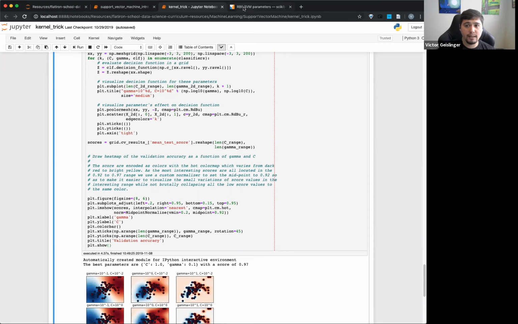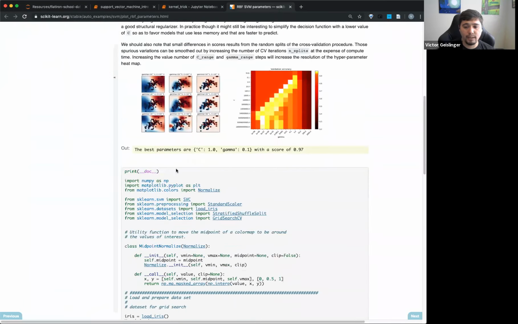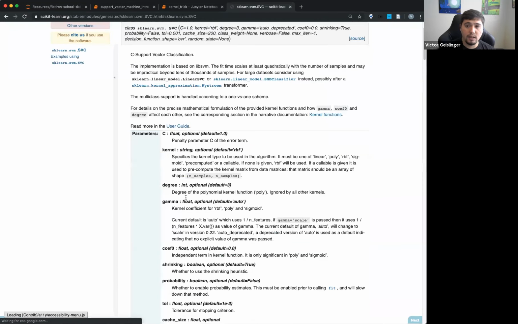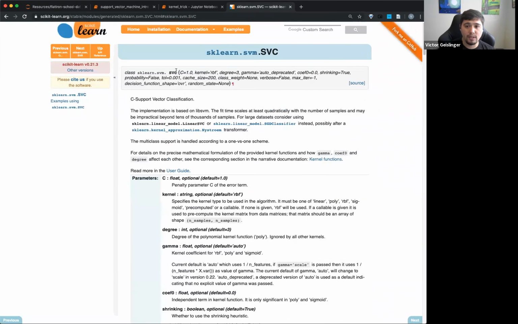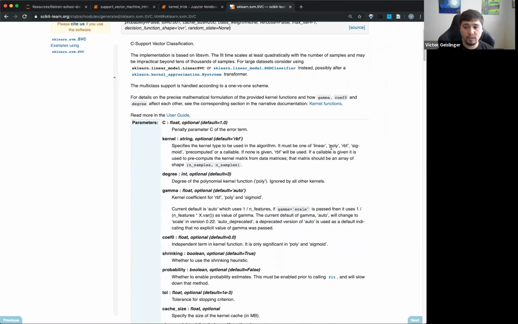Also note that in sklearn, you can see SVC. So we have SVC, and you can say the kernel can be either linear, RBF, or polynomial. You see all these different ways you can create these different kernels.